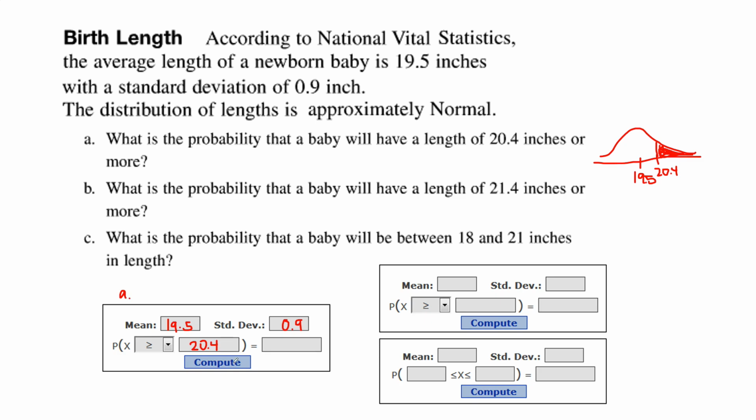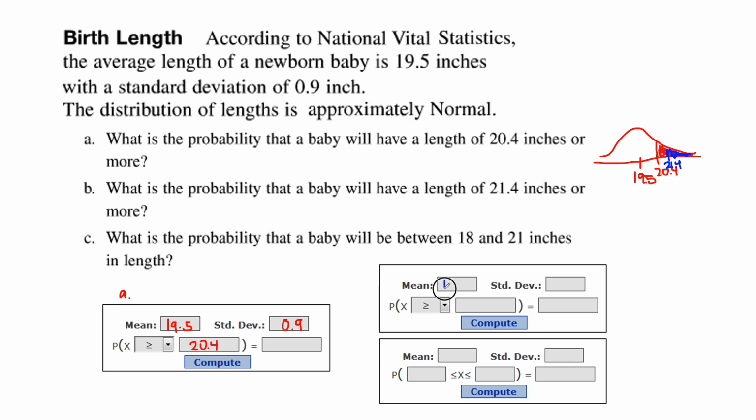In part B, I want the probability that a baby will have a length of 21.4 inches or more. I'm going to draw my same picture. I'm just moving up a little bit to 21.4 inches or more, and so I'm going to shade the area to the right of 21.4 also.